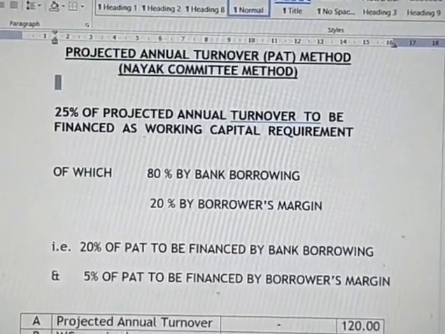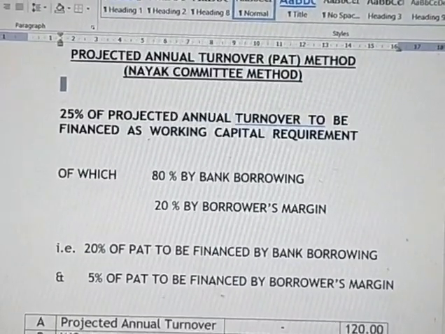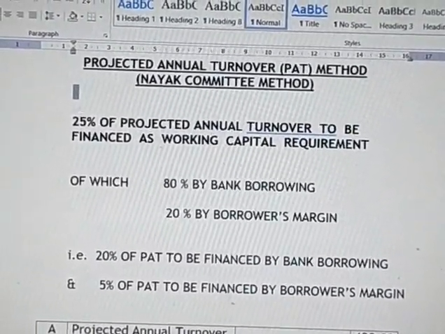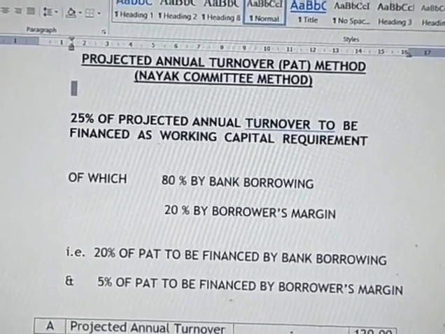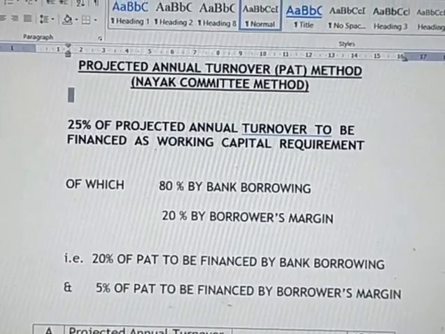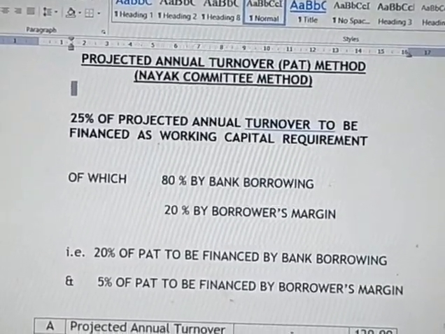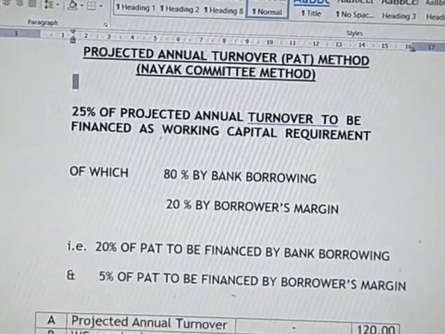Now let us see the projected annual turnover, PAT method, or Naik committee method. Here it is very simple. 25% of the projected annual turnover is to be financed as working capital requirement. Out of this working capital requirement, 80% will be bank borrowings and 20% by the borrower's margin.